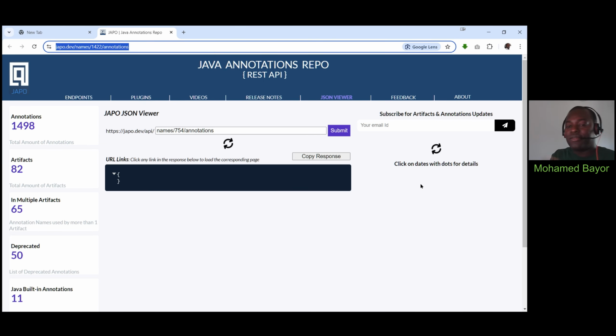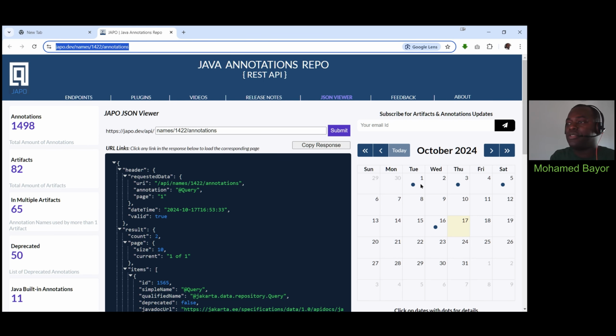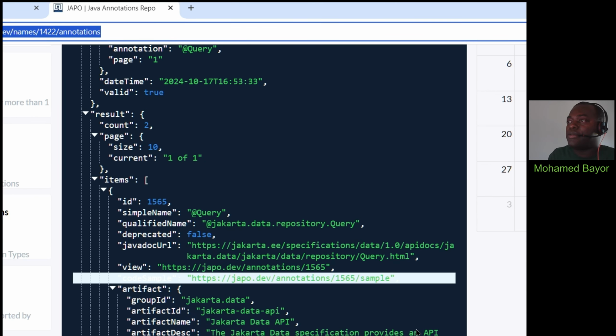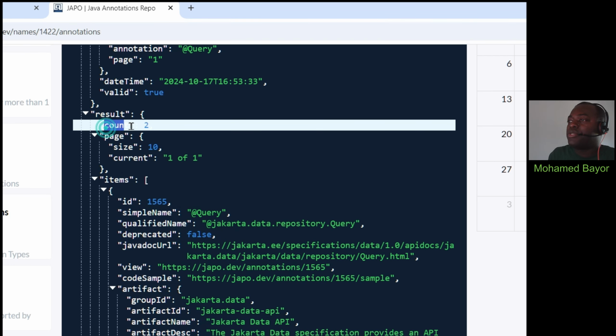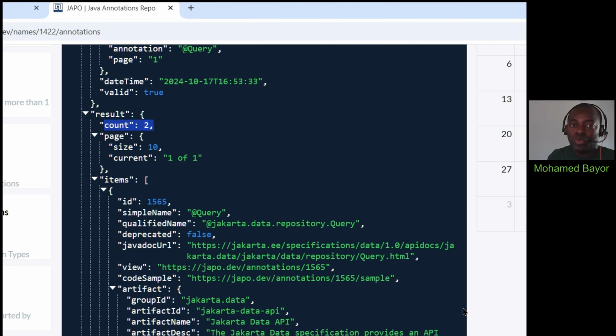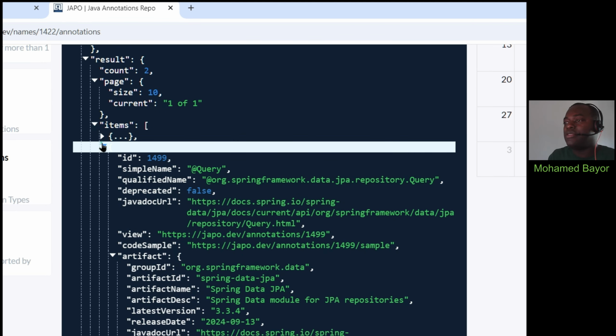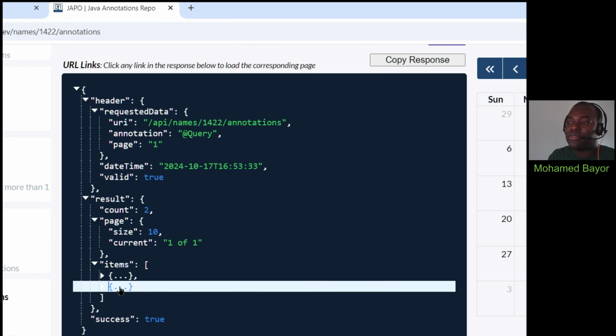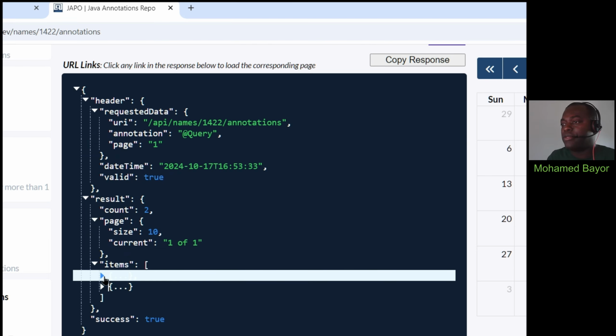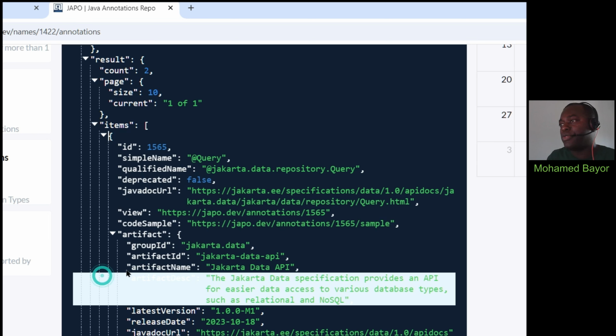So you are actually exiting the plugin and finding yourself here where you will have detailed information regarding the search criteria you entered in the plugin. So what this tells us here is that there are actually, as we just saw, two annotations with the same name, query. And here in the item sections, you have the details regarding these two annotations. Well, I just collapsed them, and let's now check them one by one.